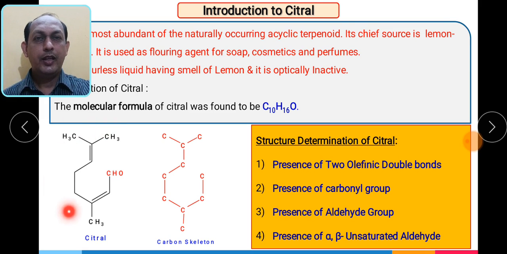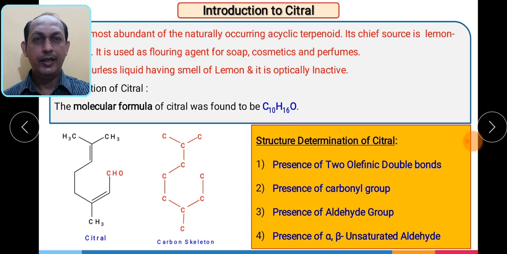In this structure, what structural determinations do we have to find out? When we see the structure, what do we notice? There are 2 double bonds. So we have to prove that there is a presence of 2 olefinic double bonds. Then this particular compound has a carbonyl group, that we have to prove. Then that carbonyl group has aldehyde functionality.